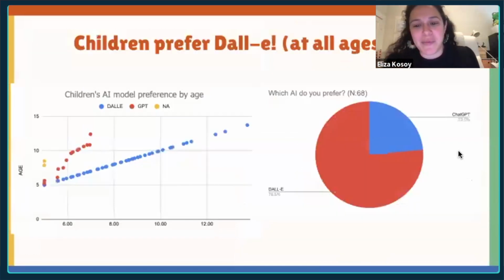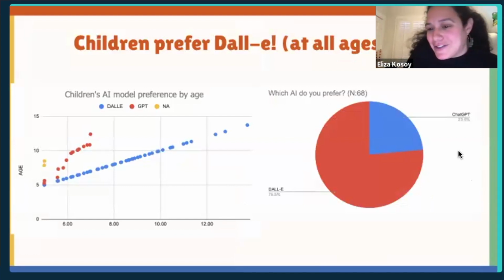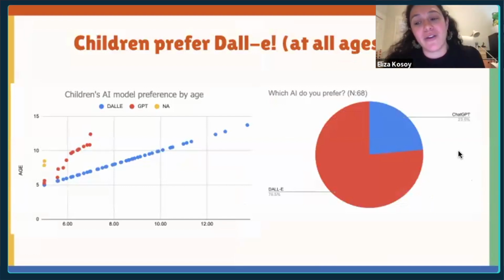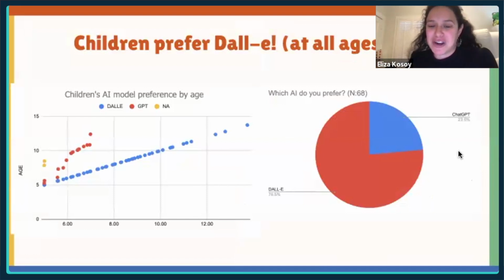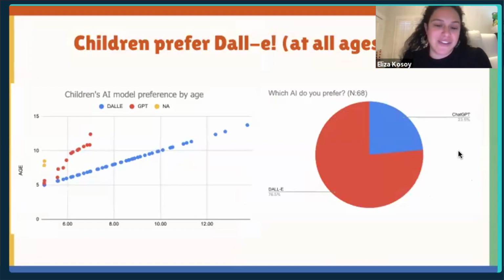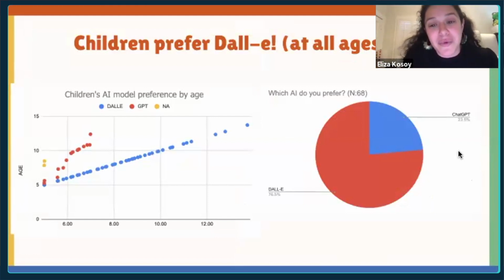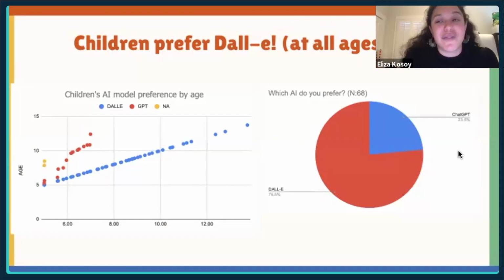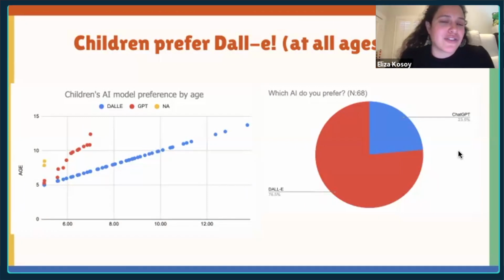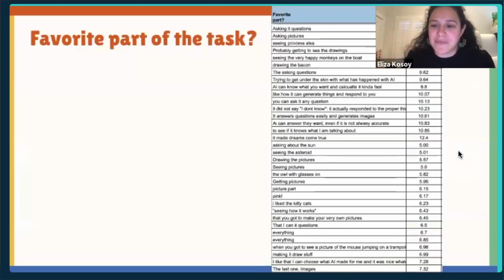Okay, and then in terms of preferences, we asked children, what do you prefer, like GPT or Dall-E? So text versus image, and overwhelmingly it was the image generator, which I think makes sense. And this was a bit age dependent as well. So even younger and older kids all seem to prefer this image generator one. I wonder if we were testing voice, though, if that might actually be their preferred. I'm not sure. So that's something I'm looking to do in the future.